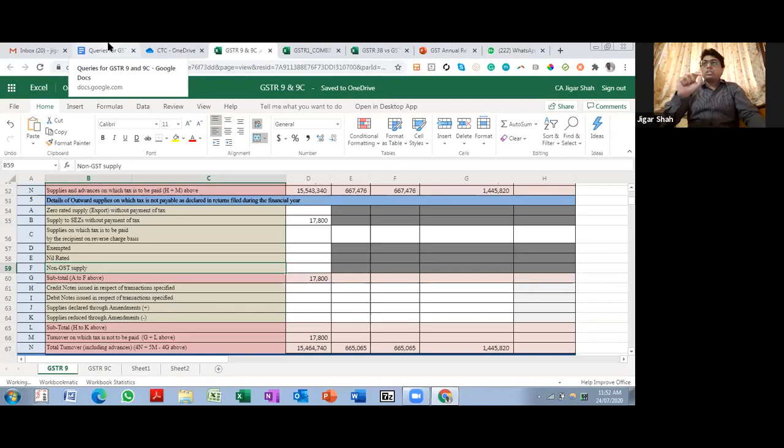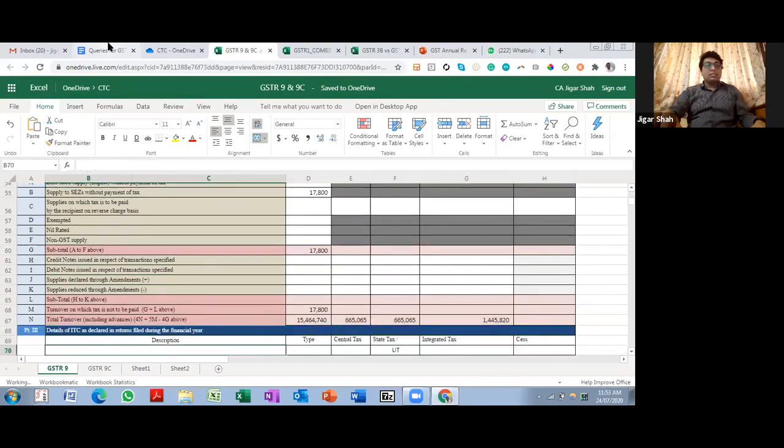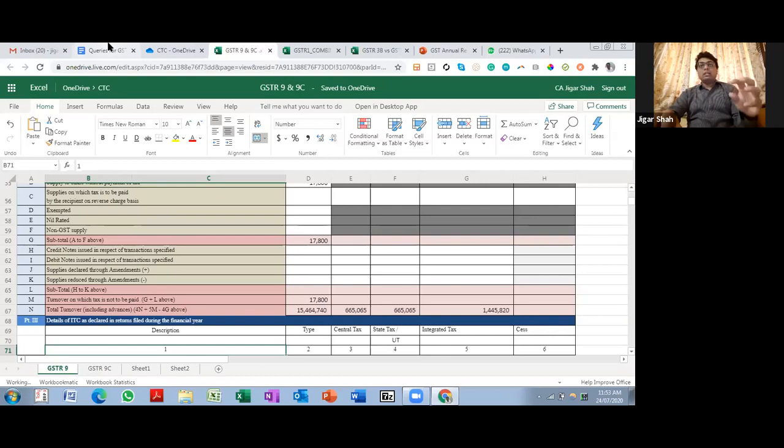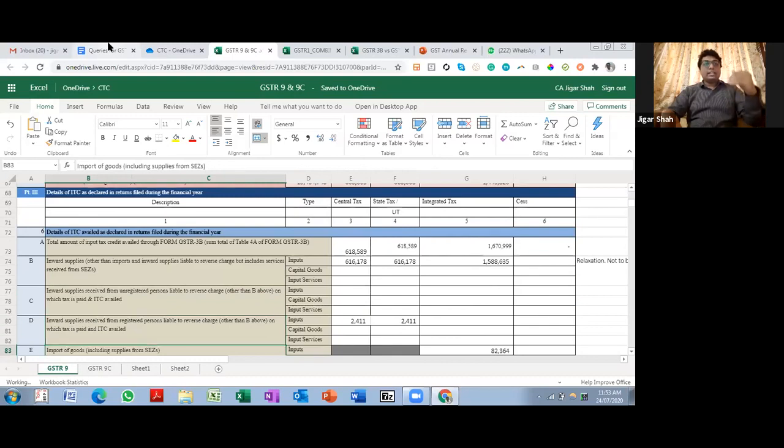Because if you don't give those details over here, you will not be able to reconcile the total sales figure in GSTR-9C. So it's better that you disclose those figures over here so that it helps you in reconciling with GSTR-9C. So yes, even if you have not given any exempt supply details or non-GST supply details in GSTR-1 or 3B, you can always disclose them over here in GSTR-9. Credit note, debit note in respect of nil transactions and supplies through amendment. So this was your table 4 and table 5. Okay, now we will directly move to table 10 and 11.